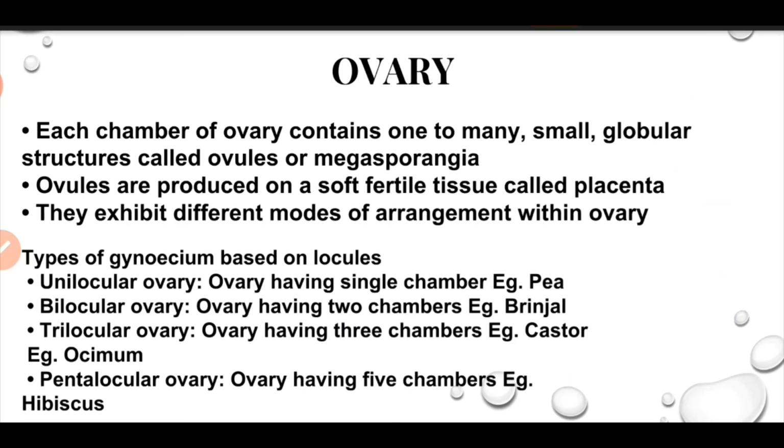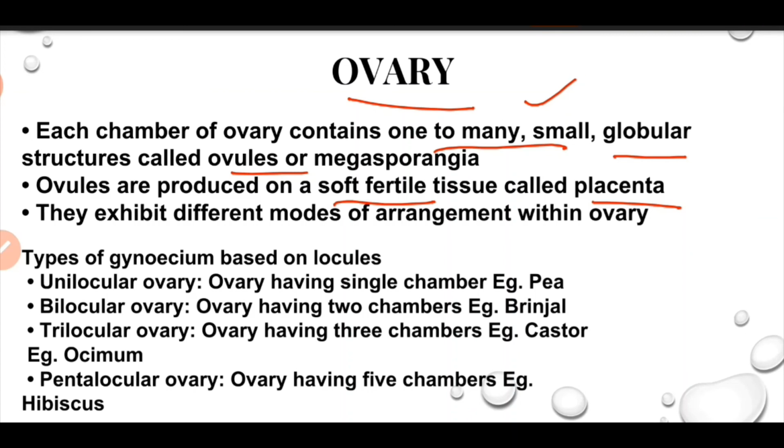The lower swollen portion of the pistil is known as the ovary. Each chamber of the ovary consists of one or more small globular structures called ovules or megasporangium. The ovules are produced on a soft fertile parenchymatous tissue called placenta, and the ovules are borne on it. They show different types of arrangements within the ovary, which is known as placentation. The ovary contains one or more chambers or loculi.